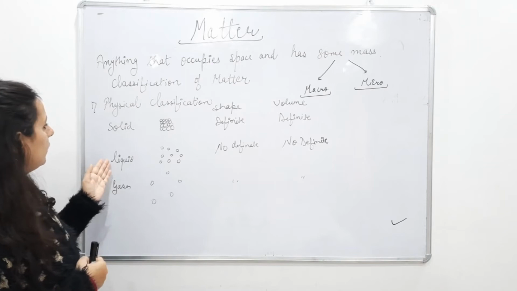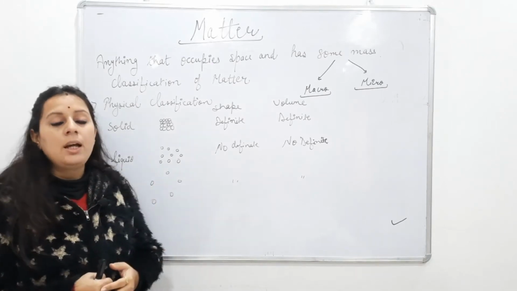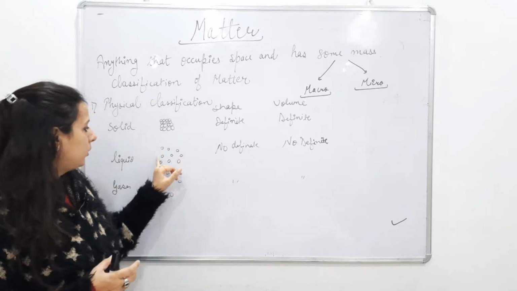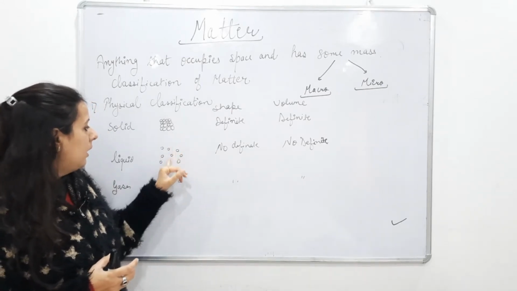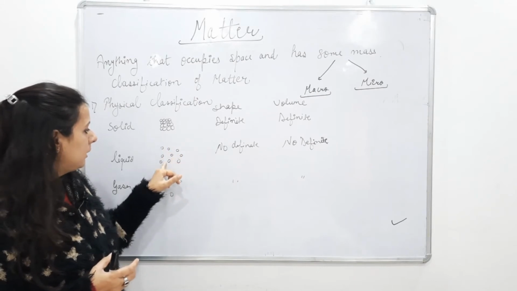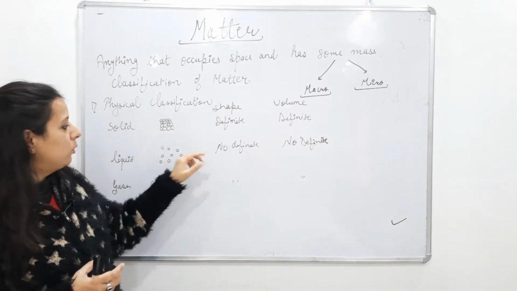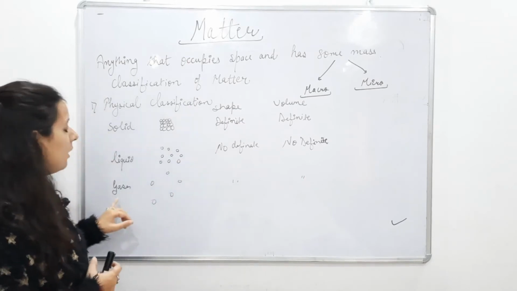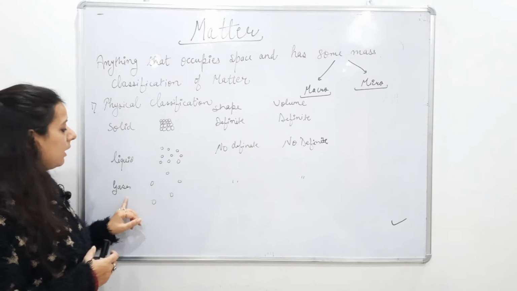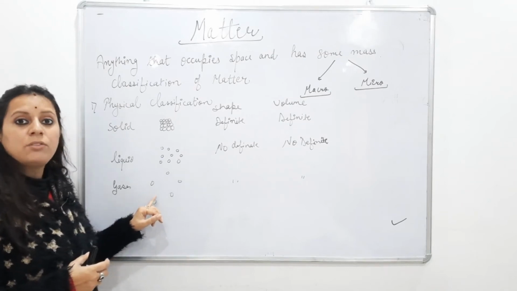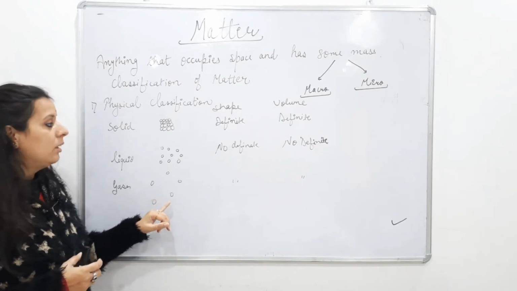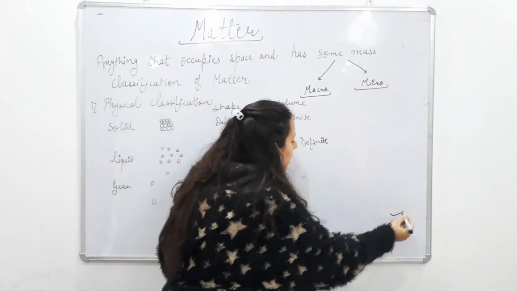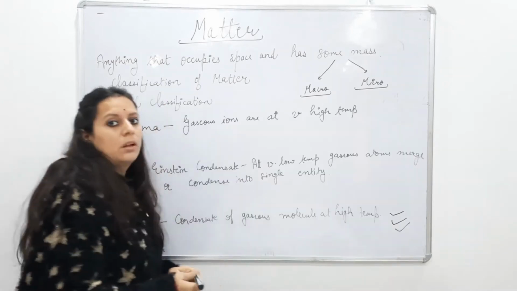Next in physical classification is liquid. In liquid, the molecules and atoms are a little bit apart from each other. There are intermolecular spaces present between the atoms and molecules, and it has no definite shape and no definite volume. And last is gases. In gases, the atoms and molecules are very far apart from each other, and it has no definite shape and no definite volume. Okay, so that is all about gases.